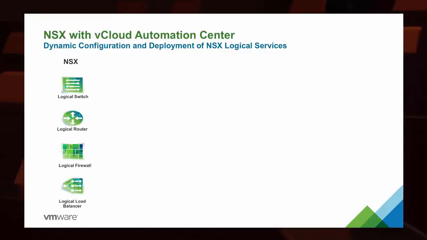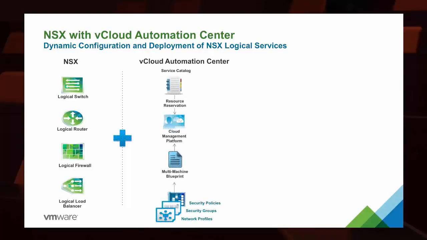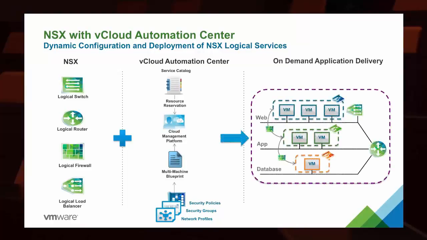So NSX brings us the capability to leverage logical switches, logical routers, logical firewalls, and logical load balancers. And with vRealize Automation, we're able to leverage service catalogs, multi-machine and single machine blueprints, as well as the security policies, groups, and network profiles that exist inside of that space, and reserve resources for specific groups. This means that we have on-demand application delivery, and we're able to do it at great scale.